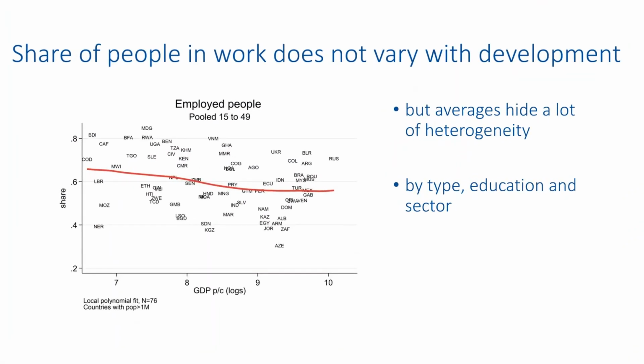This graph shows the share of people at work. Across different levels of economic development, measured by GDP per capita, the graph shows no pattern, suggesting that the share of people at work is roughly the same at around 70% across low and middle income countries. However, the averages, as often the case, hide lots of variations by type and sector of employment, and also across wealth quantiles and education levels.